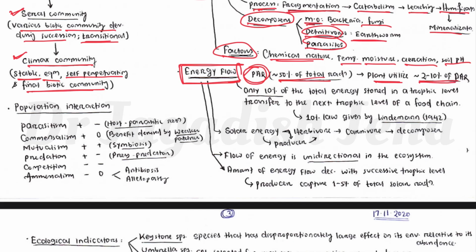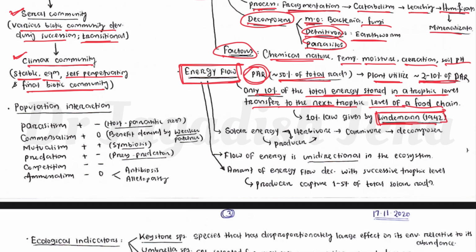Most of the light falls, is translocated, and bounces back. Only 2 to 10% is being utilized by the plant. Only 10%. One law is there, called Lindemann's law of energy transfer in an ecosystem. It was proposed by Lindemann in 1942, and it is called the 10% law. This law says that only 10% of the total energy stored in a trophic level is transferred to the next trophic level of a food chain.